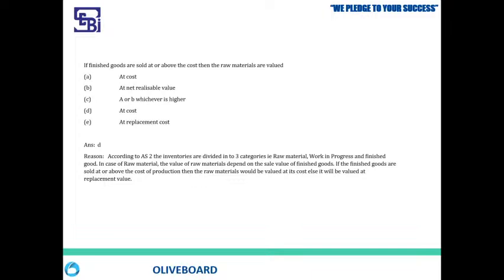So the first question asks: if finished goods are sold at or above the cost, then raw materials are valued at. Remember, this is not about the valuation of finished goods.